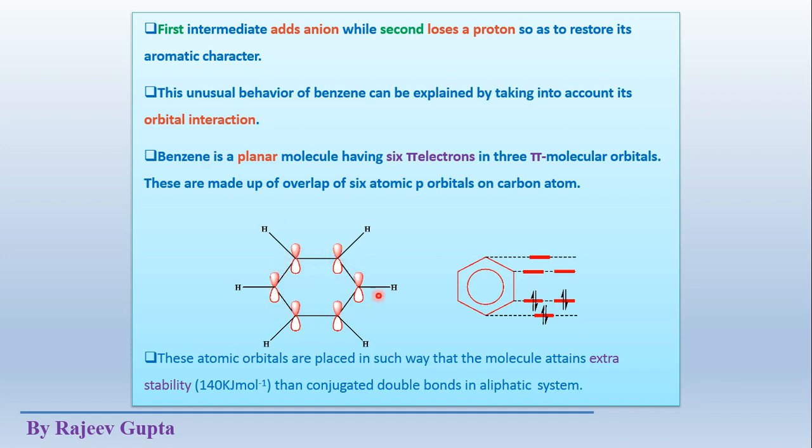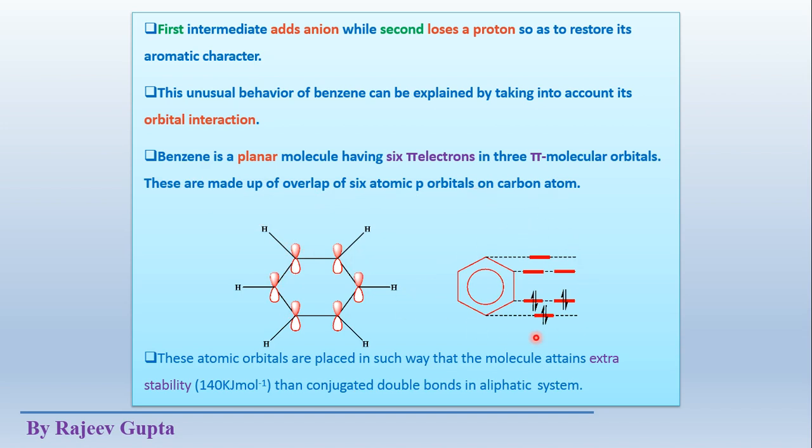These pz orbitals contain 1 electron each, which are called here 6 pi electrons. These 6 pi electrons overlap to each other and form 3 pi molecular orbitals where electron density is present over the ring and below the ring. These are made up of overlap of 6 atomic p orbitals on carbon atoms.